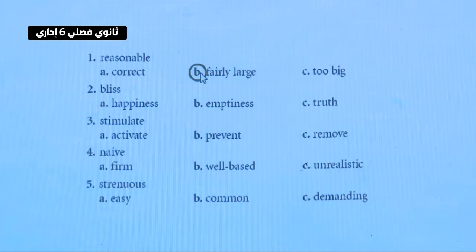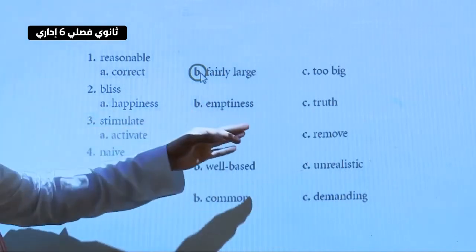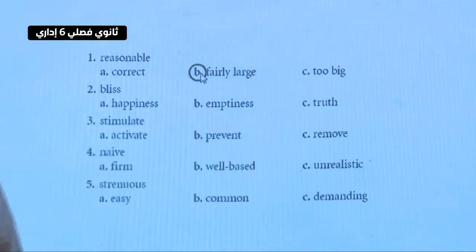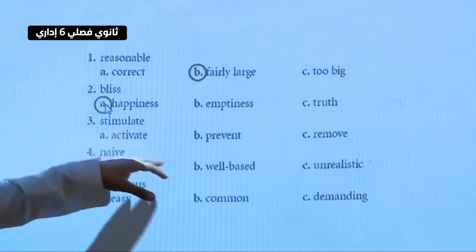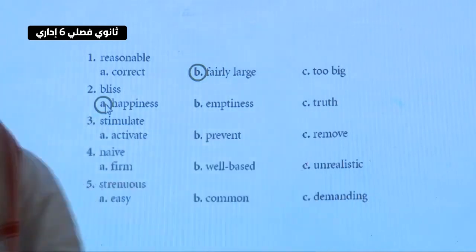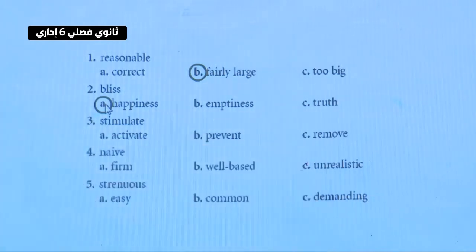Bless means happiness, emptiness, truth. So bless means being thankful. So the answer is what? A. Number 3, stimulate. So stimulate, here we have active, prevent, remove. So stimulate means what?